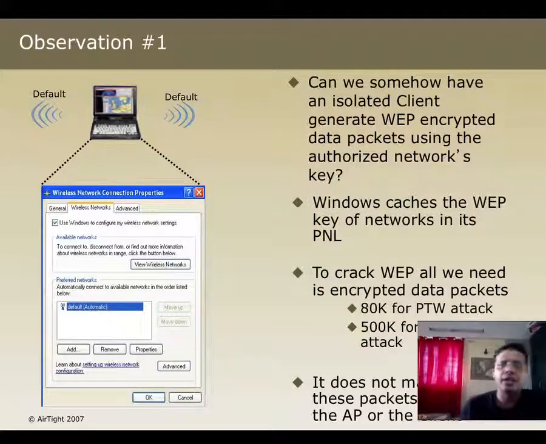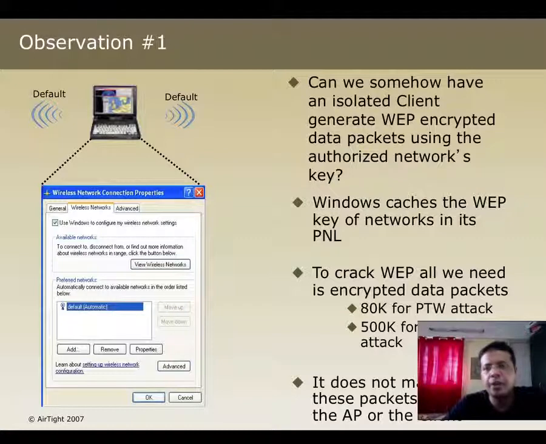This is how Aircrack-ng used to do the replay attack: get a lot of WEP encrypted packets with different IVs, and then run the whole weak IV checks using the FMS attack, KoreK attacks and whatnot, and was able to crack the key. So what we really need is somehow to make the client generate data packets with the WEP key. Now, if you're near the authorized network, this is pretty trivial, right?